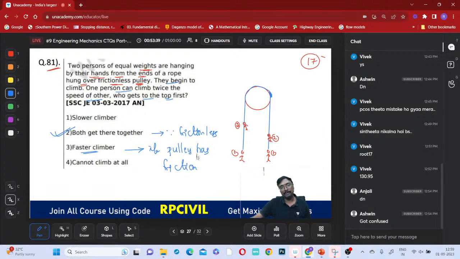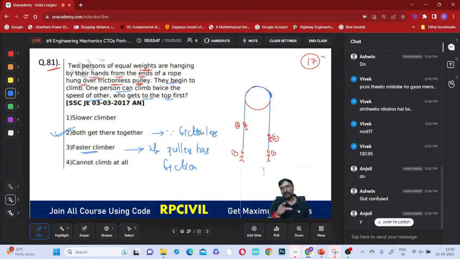Got it now, everyone? Did everyone understand the reason for this? Both will be reaching there together. Even though this fellow is climbing with two times the speed, is there any use? No use, because it is a frictionless pulley. The pulley will adjust it, and they will come to the same location again like this. Again, this fellow will climb two times, and again they will come back to this.